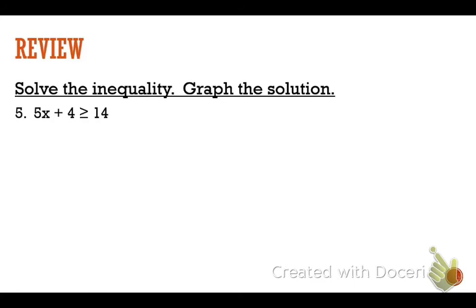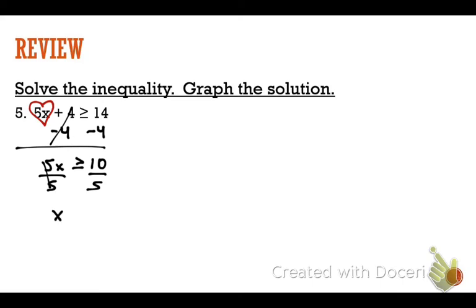So for this, it's a review problem. We're solving the inequality, and then we're going to go ahead and graph the solution. Remember, our goal is to get x by itself. It's a two-part problem. The 5 is attached to the x. So remember, we called them what? Variable. Like best friends. So you keep them together as long as possible. Let's get rid of the 4. How do I get rid of it? Subtract by 4. Minus 4 on both sides, which leaves me with 5x is greater than or equal to 10. How do I get rid of that 5? Divide by 5. So guys, what's your answer?